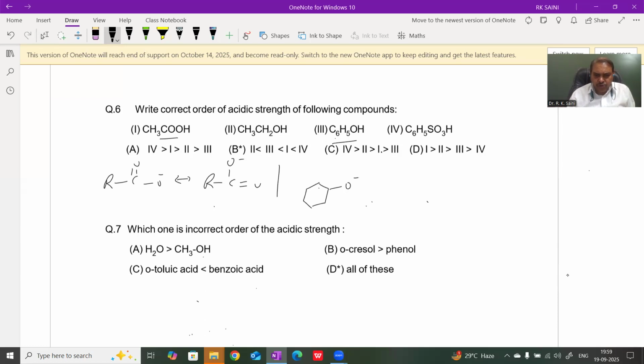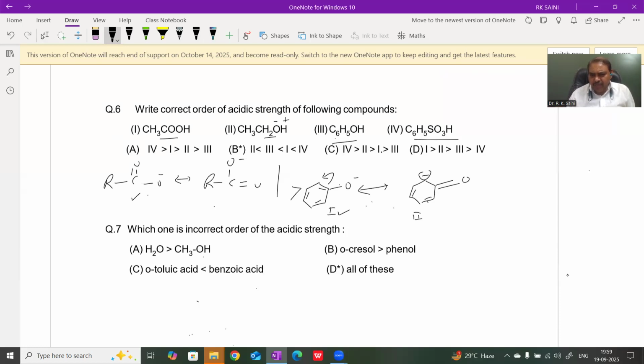The phenate ion also undergoes resonance, but its resonating structures are unsynchronized, or we can say the negative charge of oxygen is dispersed into the carbon of the benzene ring due to resonance, and hence its resonating structures have different stability. For example, the first is more stable than the second, therefore such resonance is less effective, and hence we can say acetic acid or carboxylic acid is more acidic than phenol. Alcohols are neutral because there is no resonance in their alkoxide ion.